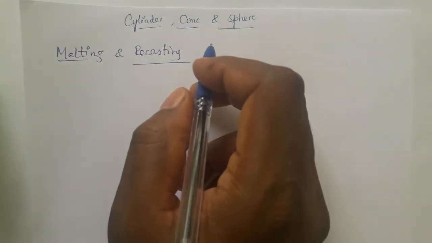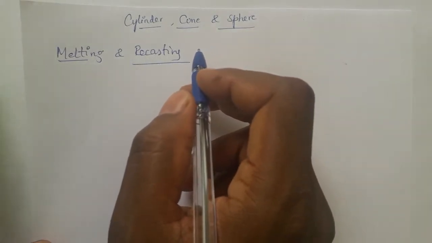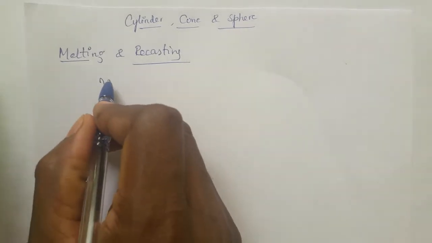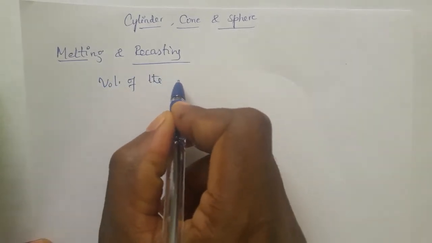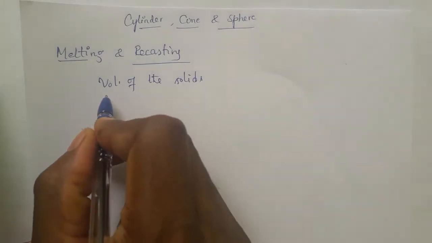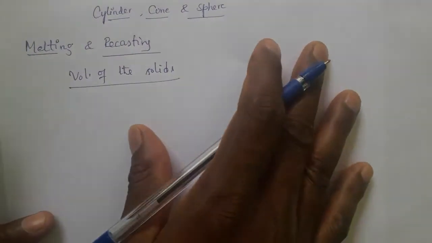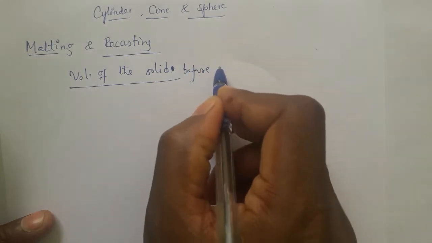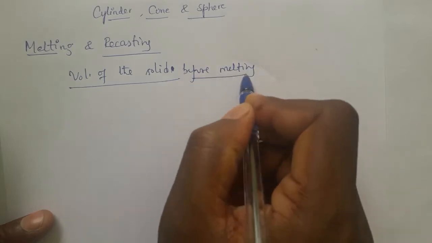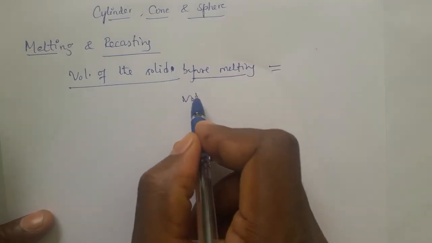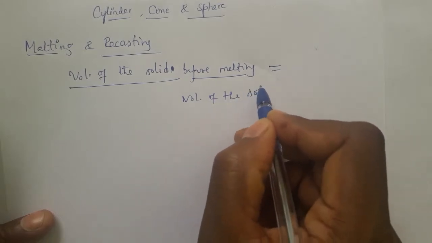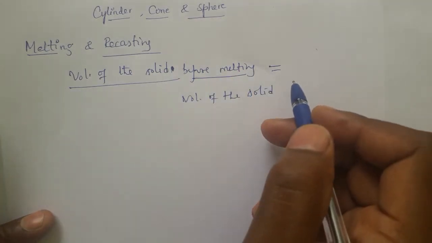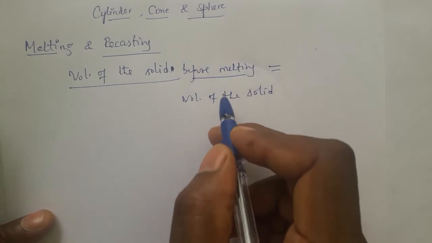As you know, in melting and recasting problem, volume of a solid before the melting is equal to volume of the solid after the recasting. That means volume of the solid or solids, anything. If solids are there, many, or only a single solid. Sometimes one solid is converted into many, otherwise many is converted into one. So in such cases, if many is there, you have to use n into.